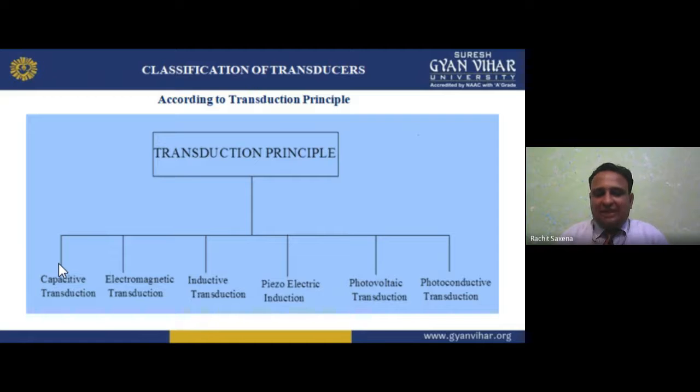So mmf divided by reluctance gives the flux, and from flux we have B and H, density and intensity. Density is flux per area, Weber per meter square.